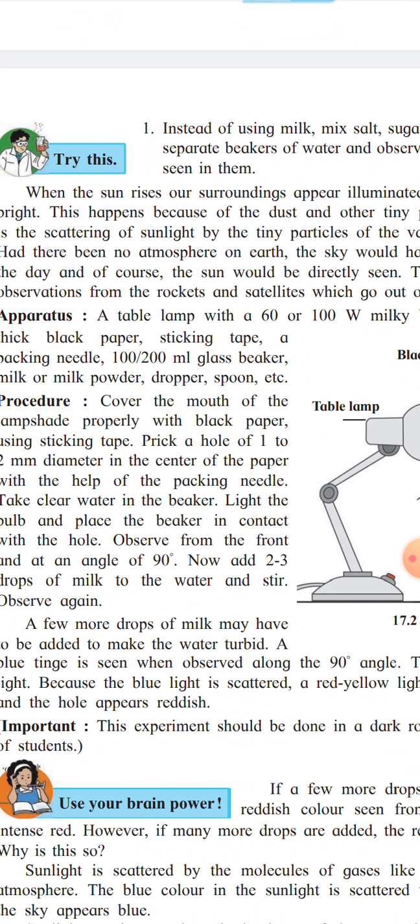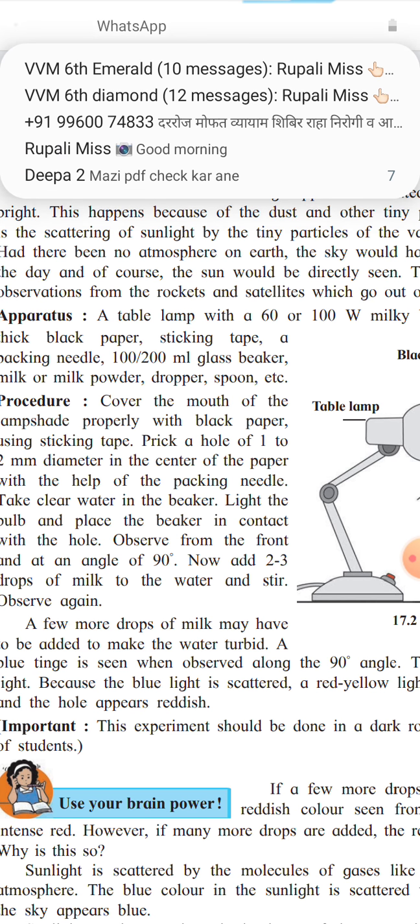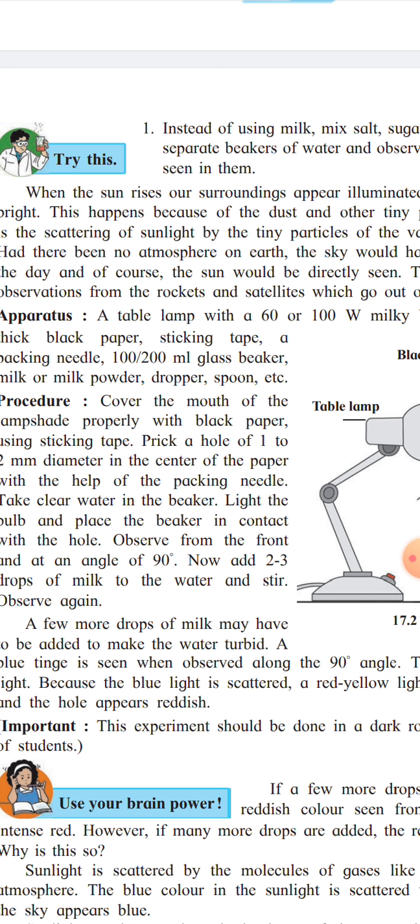A ray of light is composed of several colors. And scattering of light means what? To separate these constituents of light or to spread the light. When these light rays hit the tiny particles of solids, liquids or gases, the constituent colors of the light rays get scattered or separated.